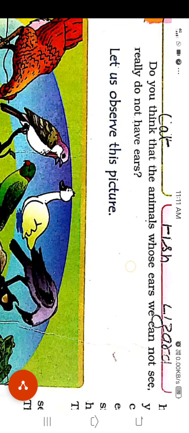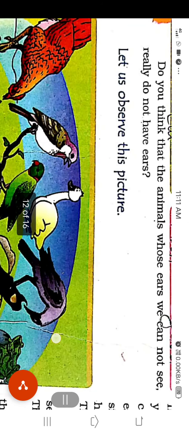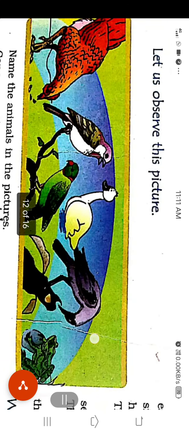Do you think that the animals whose ears we cannot see really do not have ears? I have already told you that animals that do not have visible ears have two holes on both sides of their head. That is how they listen to sound. So you can say no, they have ears.